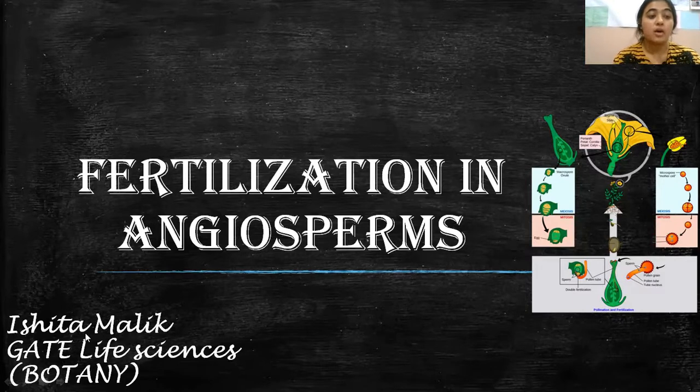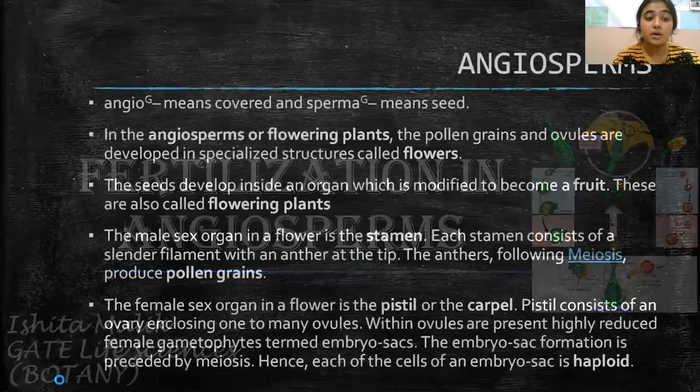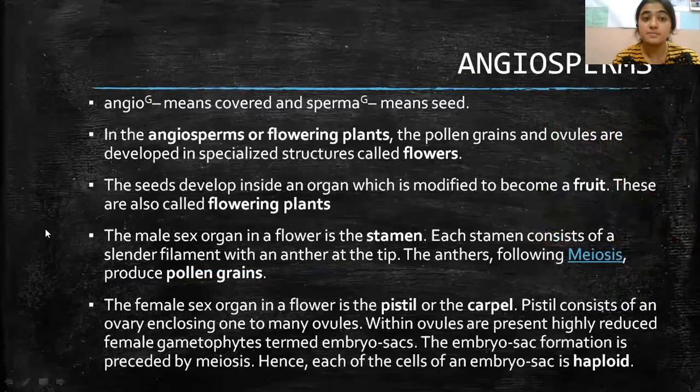If I talk about angiosperms, it means the flowering plants. Why are they known as flowering plants? Because in angiosperms, the pollen grains and ovules are developed in specialized structures known as flowers. So when I am talking about angiosperms, it means flowers will be present.